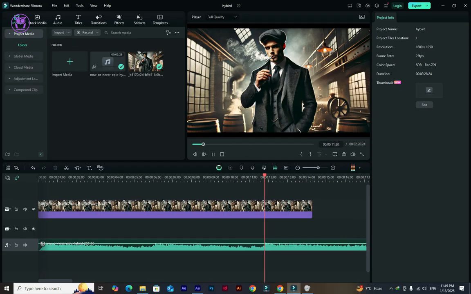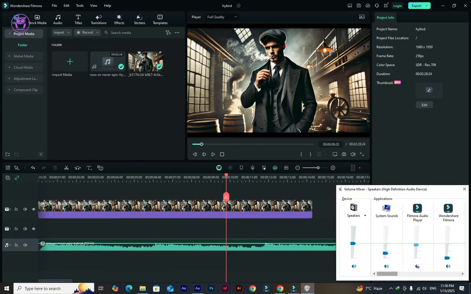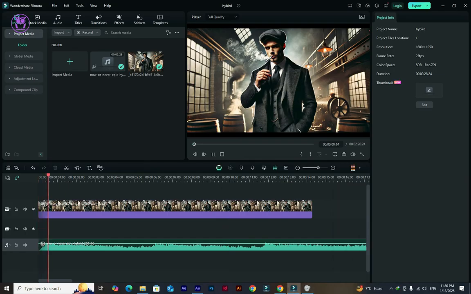So how to fix it? Let's go down to the taskbar and right click on the speaker, open the volume mixer, and you can see the Filmora audio player is muted. Click on it to unmute it, and also you can see the volume slider is set to 0. Increase the volume. So now let's go ahead and play the track. And now you can listen, the audio is back, and that's it.